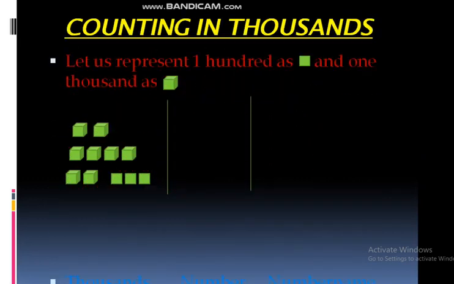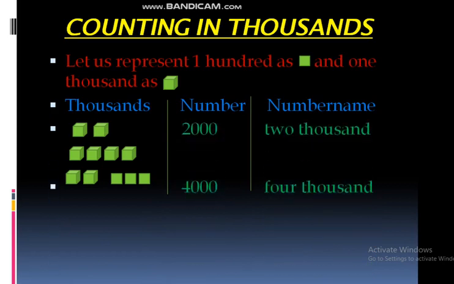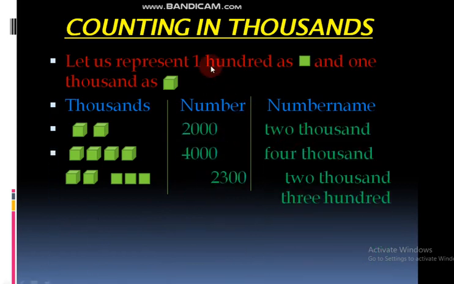Next, how can we count thousands? See, let us represent 100 as one square box, one small box, and 1000 as a cuboid like this. See, thousands number and number name. Here, how many boxes are there? 2 boxes, right? How can we write it in number name, as 2 and 3 zeros? This is called 2000. Already you know about this, I think.